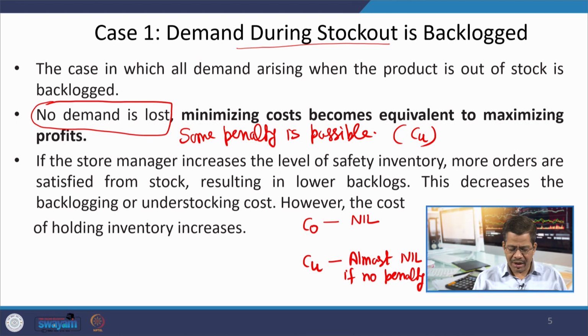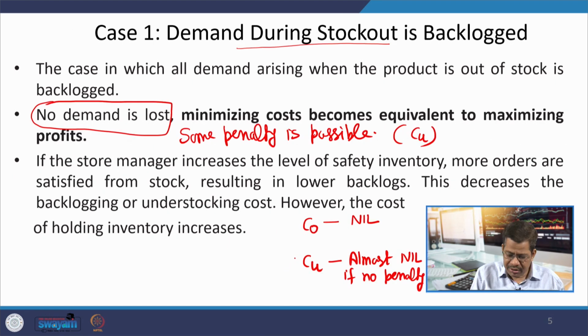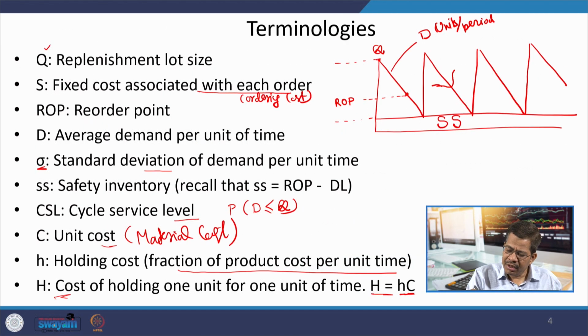And here let us see how we are going to develop our model. You need to take a call: okay, I am stocking this much inventory, should I stock one more unit? This is my safety stock. So, should I take a call to increase this safety stock by one additional unit?